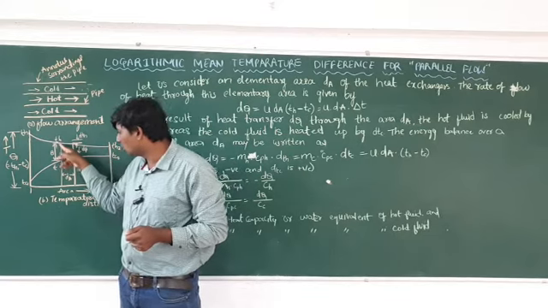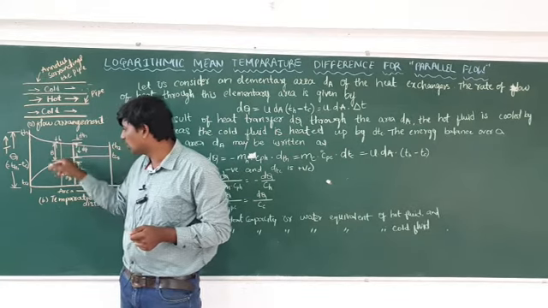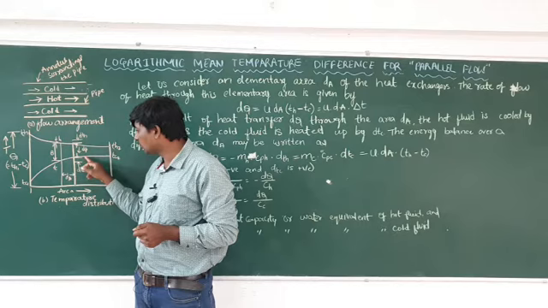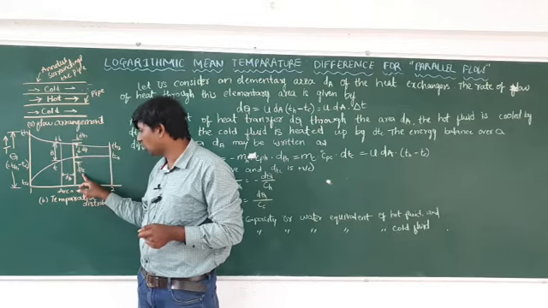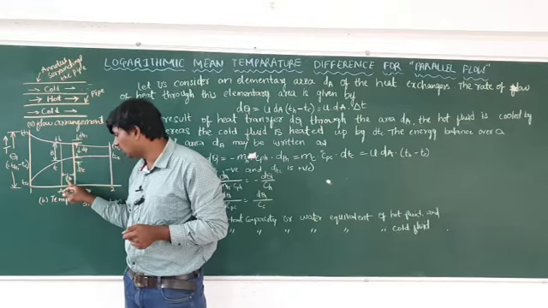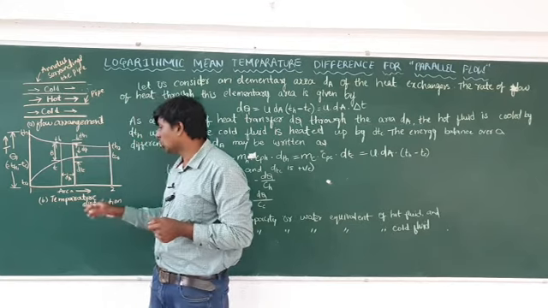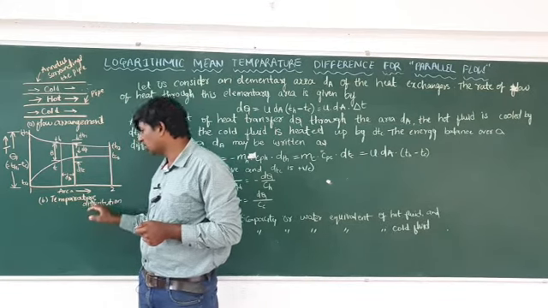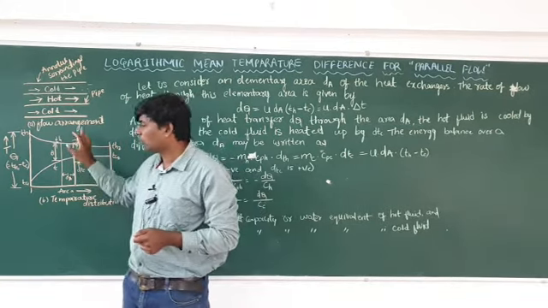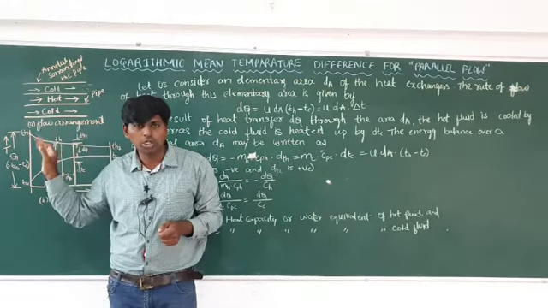So whatever the distance from this line to this line, you have to take as theta, and this one you have to take as d theta, and this one you can take as TC, and the area in between you can take as dA. This one is the area and temperature distance. So this is the arrangement for parallel flow.